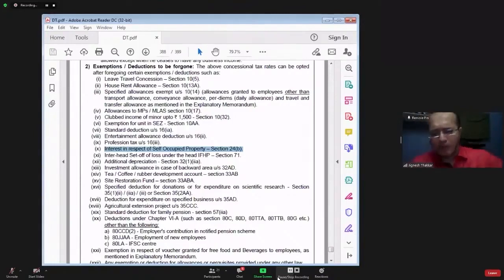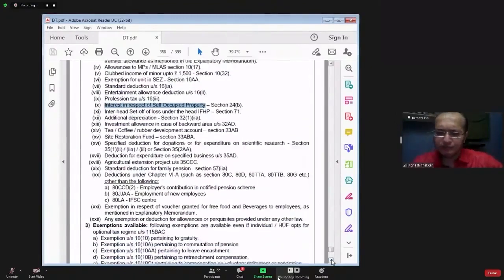Can I say that brought forward loss is exclusively because of interest in respect of self-occupied property? Because in respect of self-occupied property, you get deduction only for interest now. If there is a loss, that loss is because of only one factor, interest in respect of self-occupied property. Yes or no?